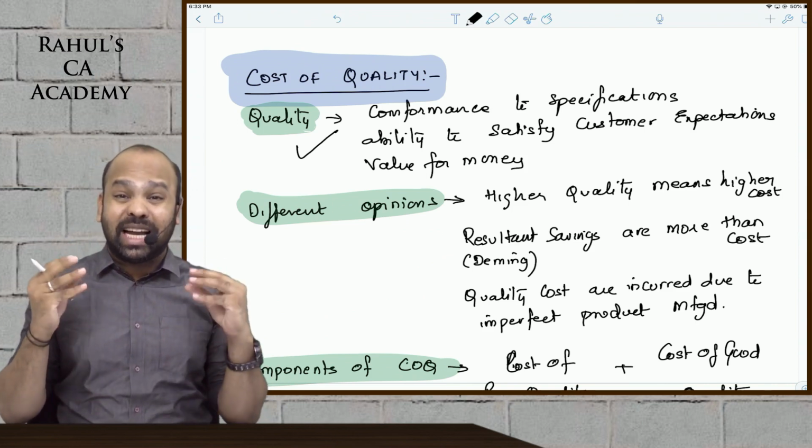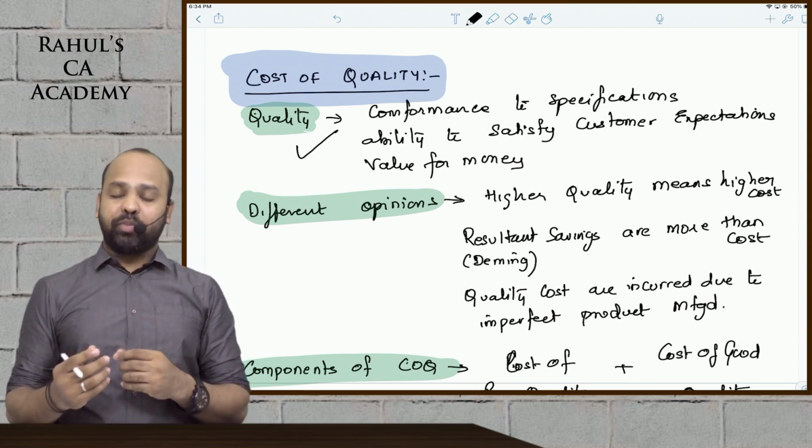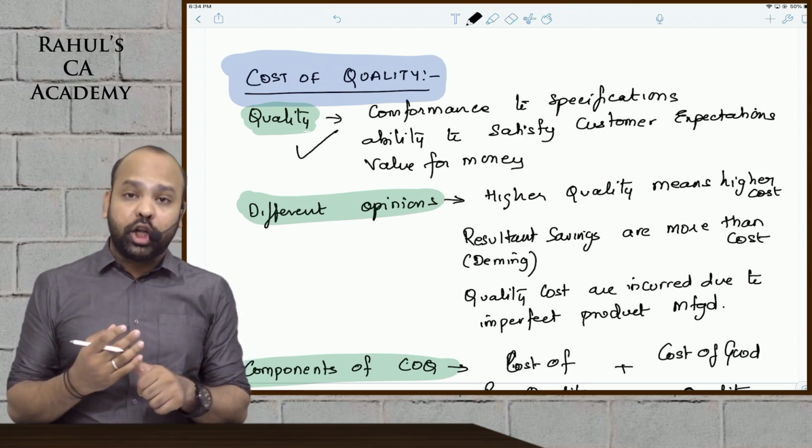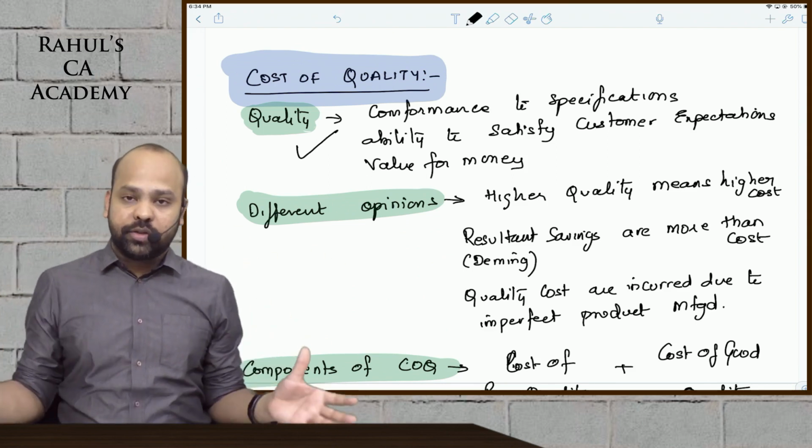There are different dimensions of quality, as to how quality can be measured. A few people talk about the durability of the product, how long the life of the product is, for how many years the product will be useful.